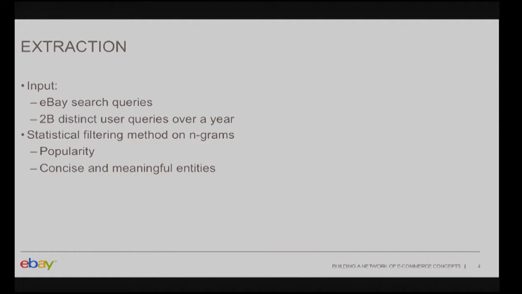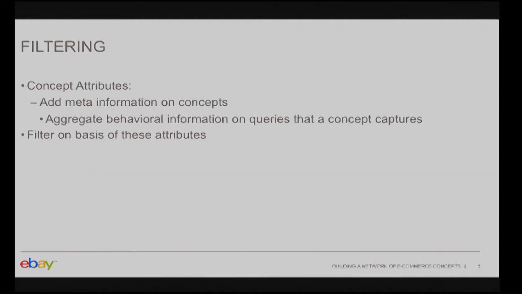We break the queries into their n-grams and use filtering based on statistical definitions of popularity, completeness, and meaningfulness to generate these e-commerce concepts. In addition, we find certain attributes for these concepts. For example, a possible attribute could be the average selling price of a concept, how popular it is, whether it is a seasonal concept, and so on.